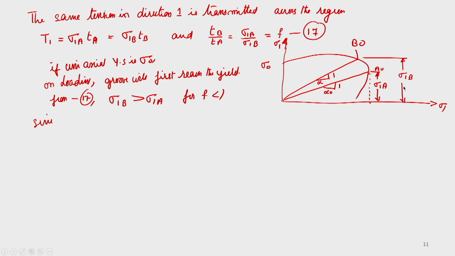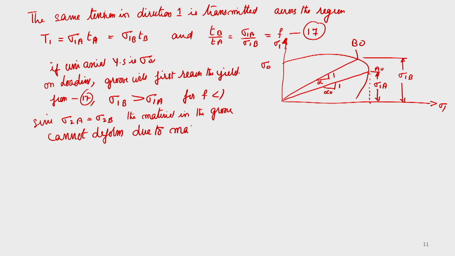Your stress sigma 1B will be much higher than sigma 1A, so this slope also changes. Since sigma 2A is equal to sigma 2B, the material in the groove cannot deform due to material constraint.